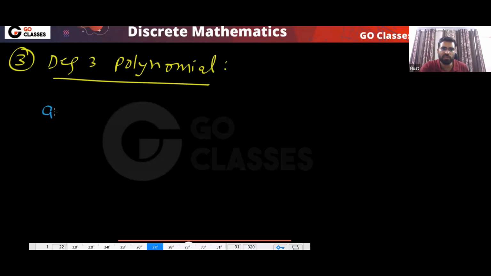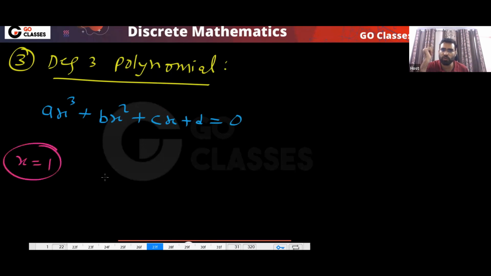Like if I give you this equation, ax cube plus bx square plus cx plus d equal to 0. How will you solve it? In your school life, you have done this, right? So you solve it by putting some value. First, you will put some value. For example, let's assume you will put x equal to 1.